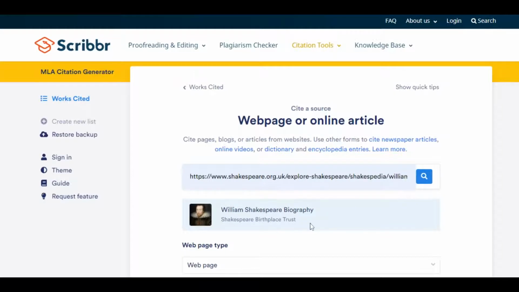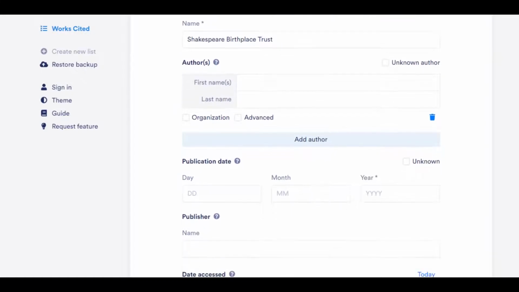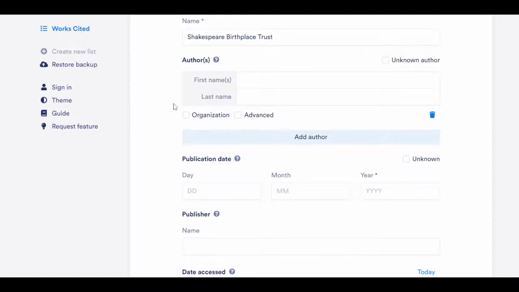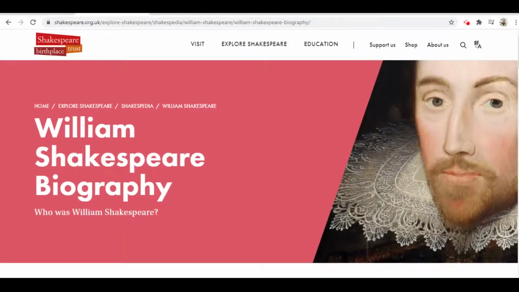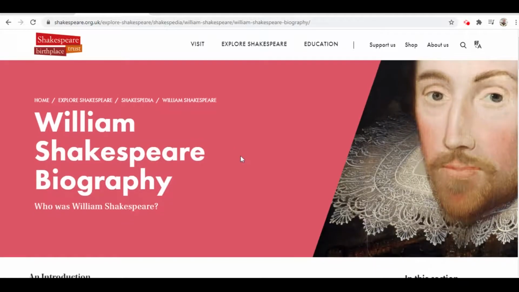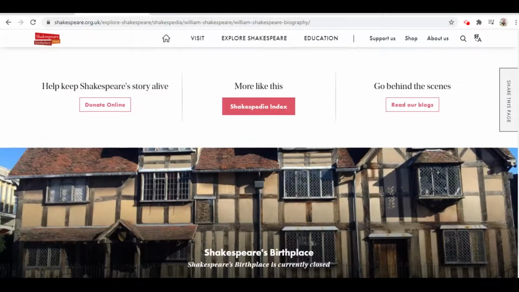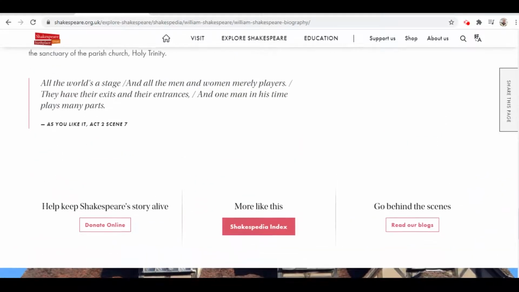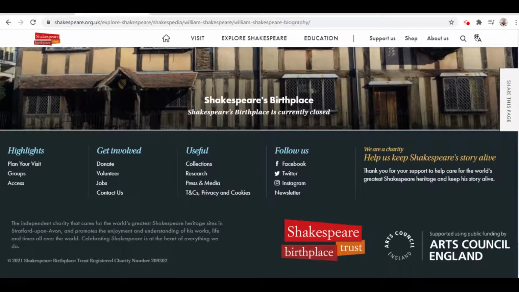Find our website. And once we click on it here, it's going to autofill all of our information for us. The only things that it doesn't come up with are our author's name, our publication date, and our publisher. A lot of these generators have trouble finding those, so you might have to enter them manually. How you're going to do that is we switch over to our website here and check to see, is there an author? A lot of websites don't have authors, but sometimes they do. So we'll check here at the top. And if one isn't there, then we would go all the way down to the bottom to see if there's an author. And there's no author here either. So instead, we'll skip over that. We'll leave the author blank, and we'll come down and find the publication date.